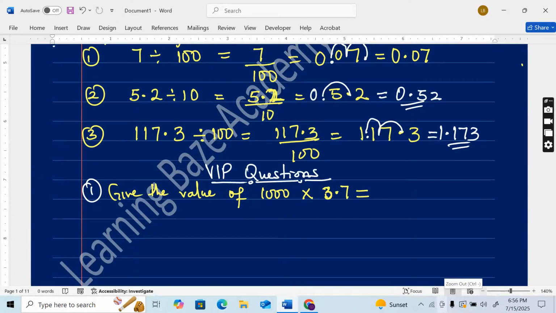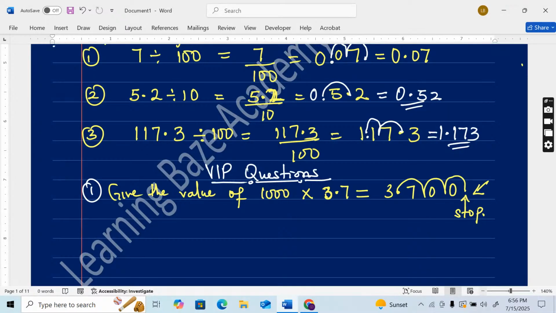All right. So for those who just typed in their answer, you have done your correction. That's fine. Now 3.7 times 1,000. Move the decimal point 3 places to the right. 1, 2, and 3. Fill up these spaces with 0. Where we stopped counting is the new place of the decimal point.